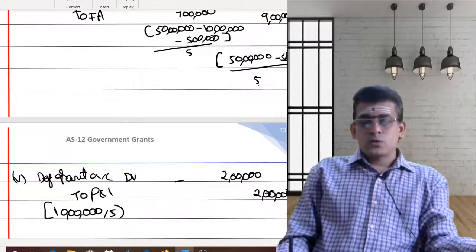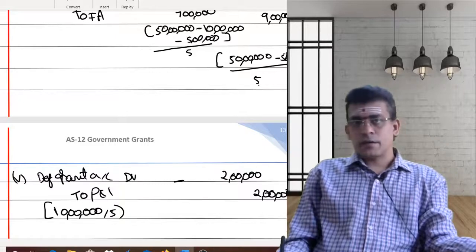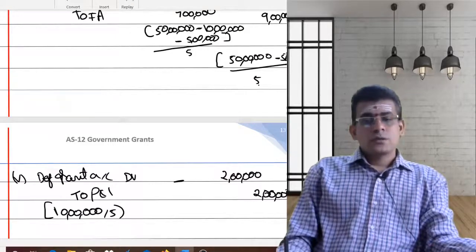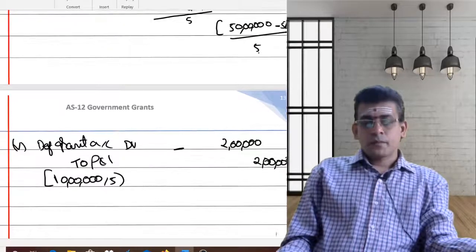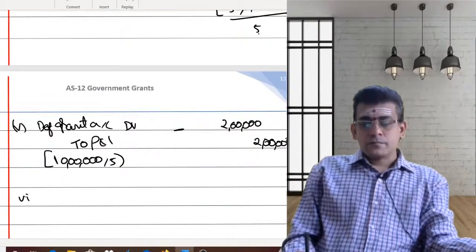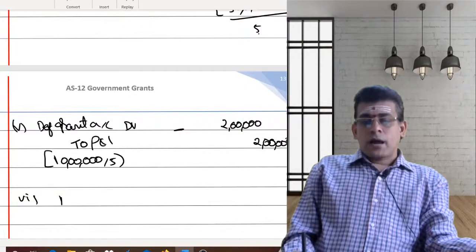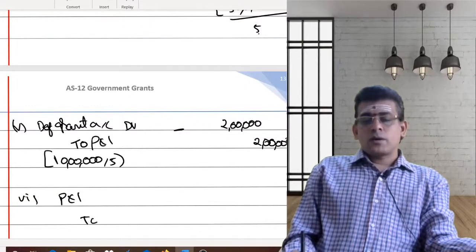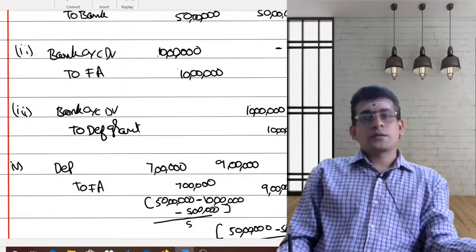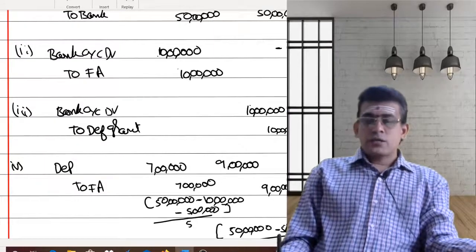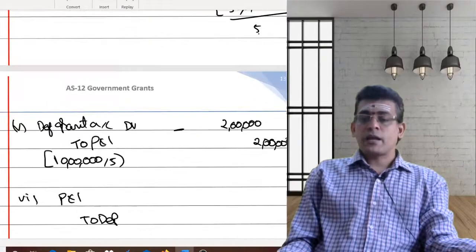Then there is no need for passing any entry in the case of the net asset method, because you are directly recording the depreciation. Now what do I need to do here? The next entry: I need to debit my profit and loss account and credit my depreciation account. In the case of the net method, you are charging a depreciation of 7. In the case of the gross method, you are charging a depreciation of 9.